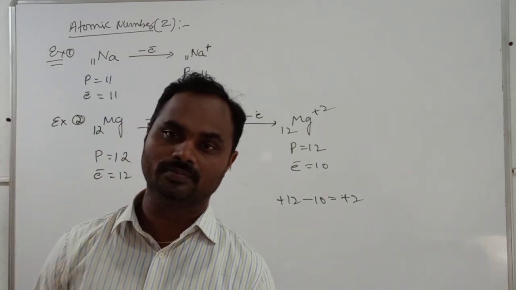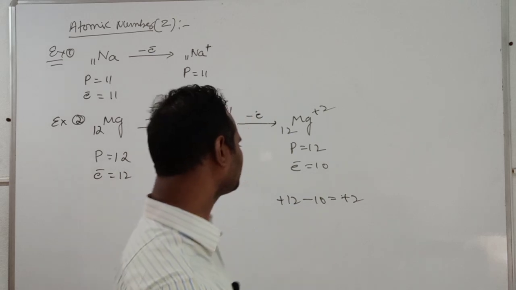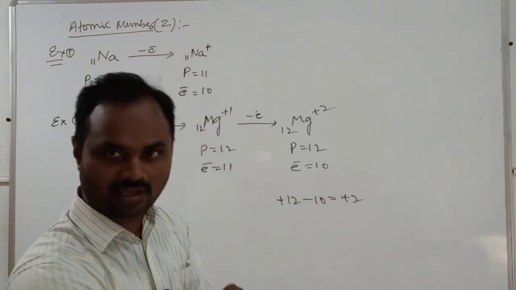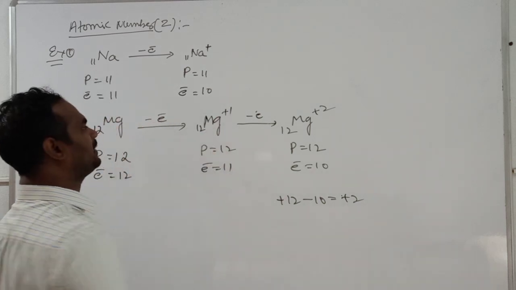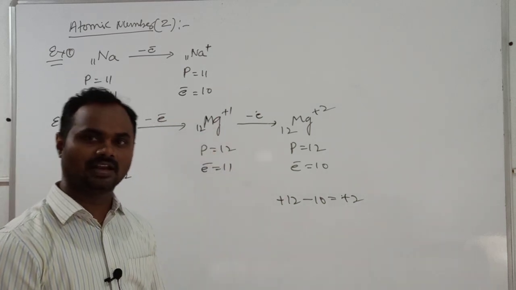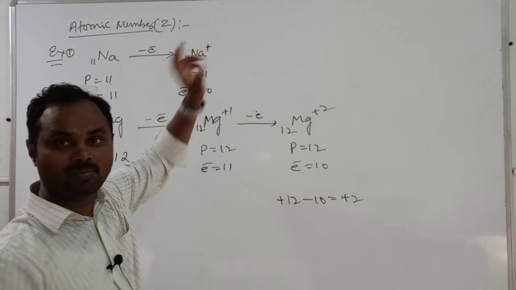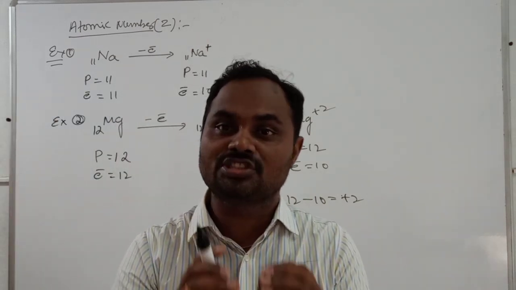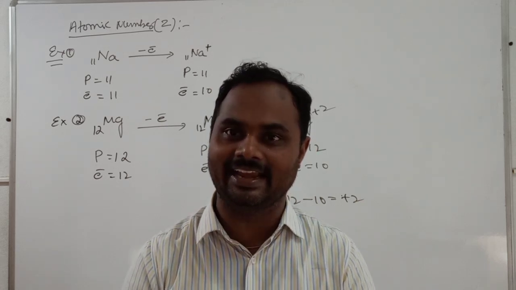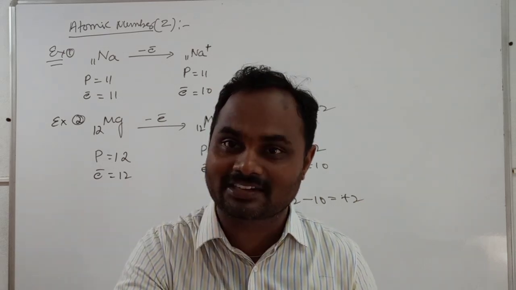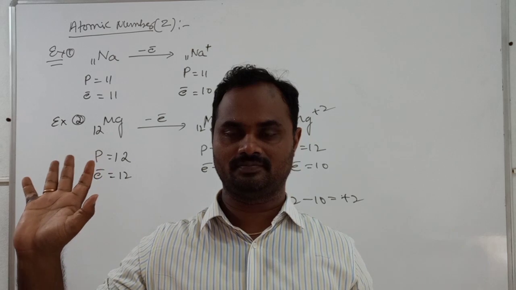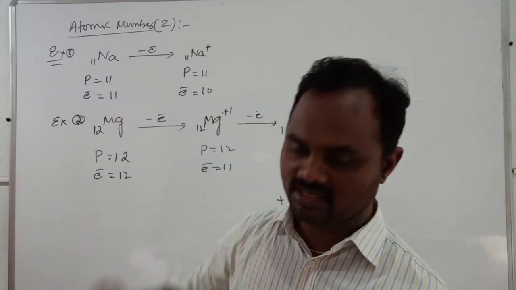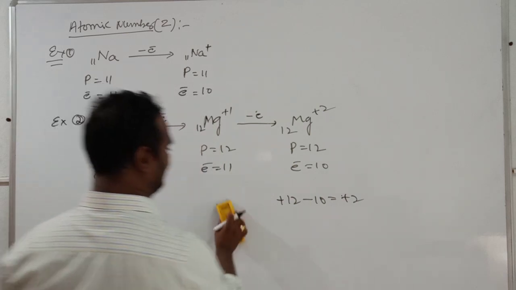Mg plus 2 means what? Here Mg plus 2 means 2 electrons lost. Okay, Mg plus 1 means 1 electron lost. And here the charge present on the cation indicates the number of electrons already lost from the neutral atom. So based on this, one point you have to write here.